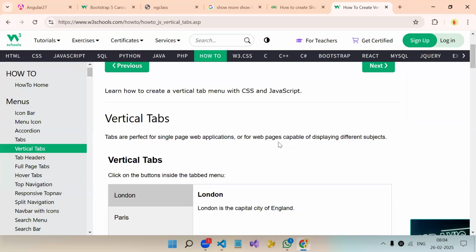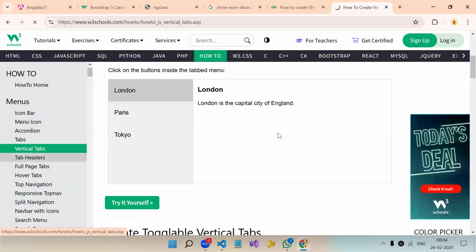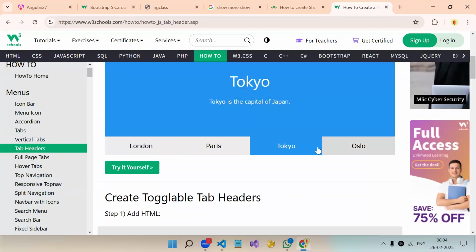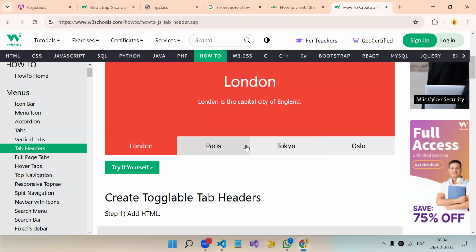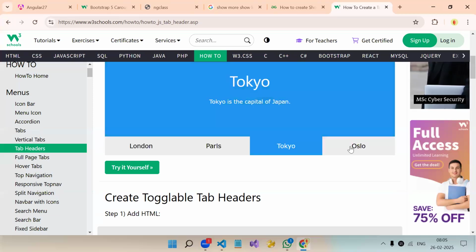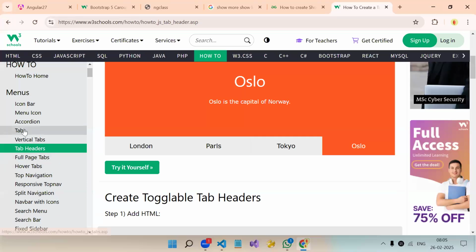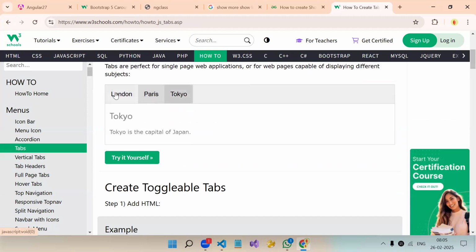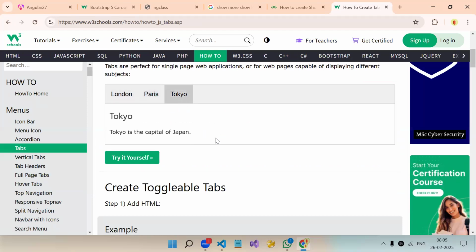Multiple tabs. See, this same example we have seen, but our structure was we were using that button group. Understood? Tabs also have the same structure. See, okay.